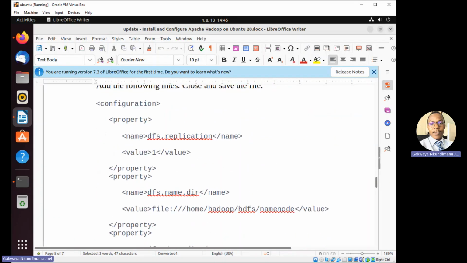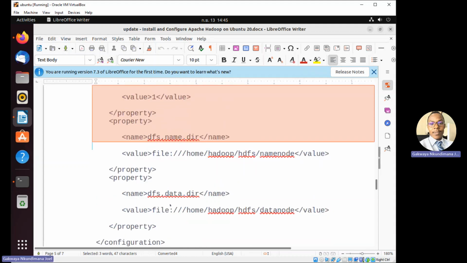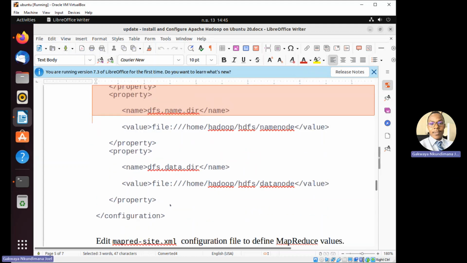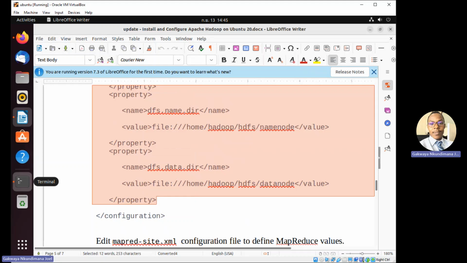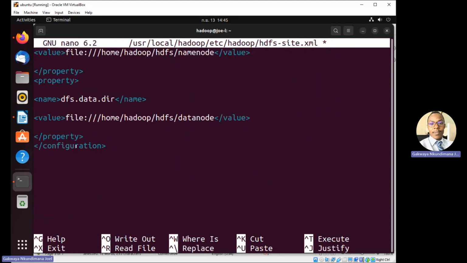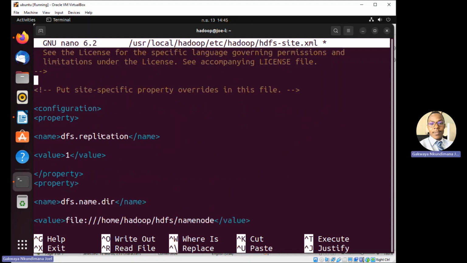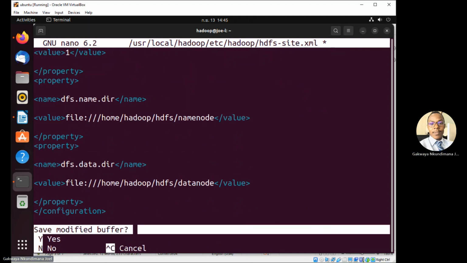And inside this file, we are going to look at the replica, right? So we're going to mention what replica should be there. So this file should be copied, and we paste them here. Okay, we paste them inside here. All right, so exit.